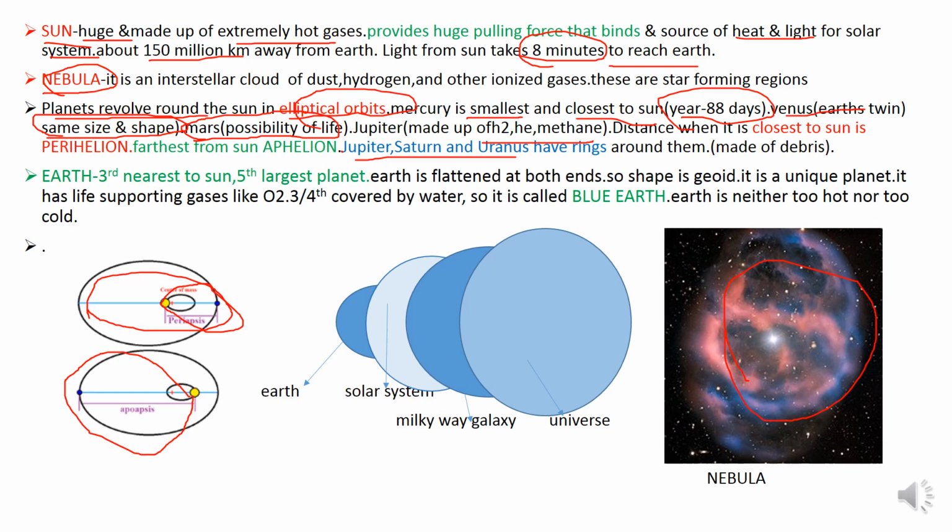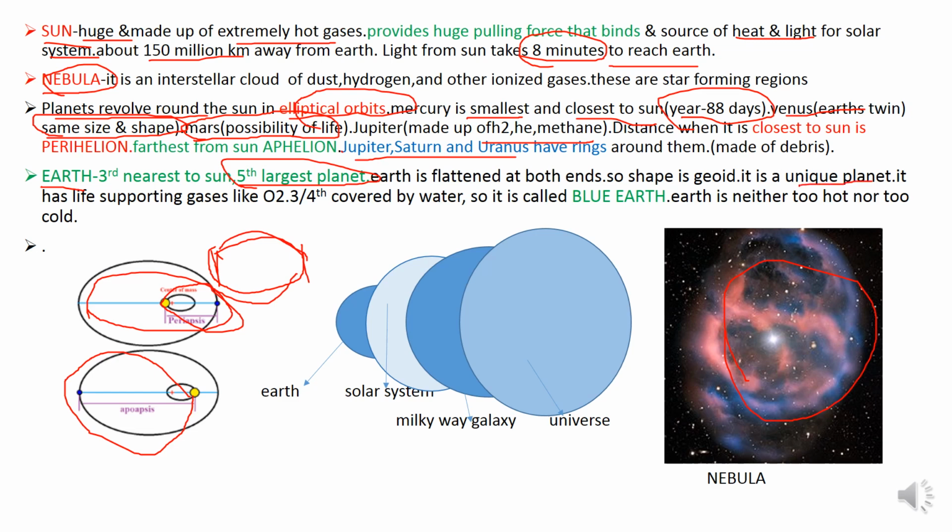Earth is the third nearest to the sun and it is the fifth largest planet. Earth is flattened on both ends, so the shape is called geoid. Earth is flattened on both ends and bulges in the center.